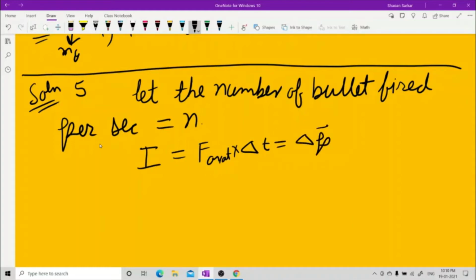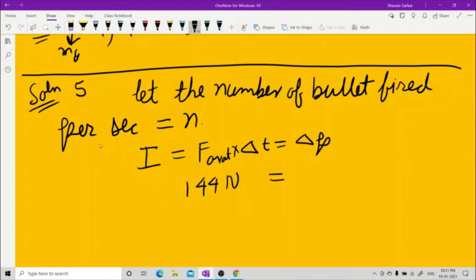I'm not doing it with vectors right now because I need to just solve this problem. Now, this fellow is giving me a force of 144 newtons.